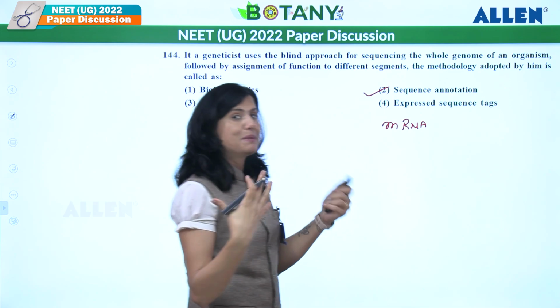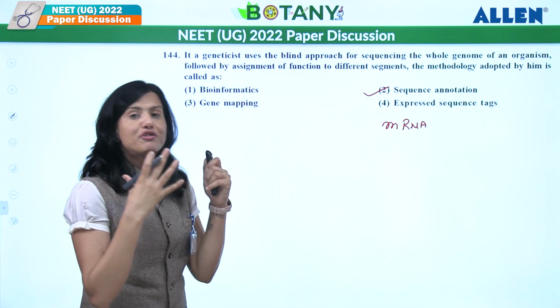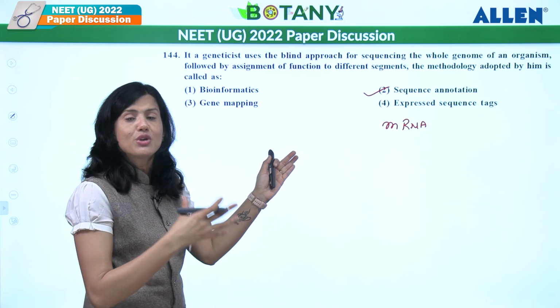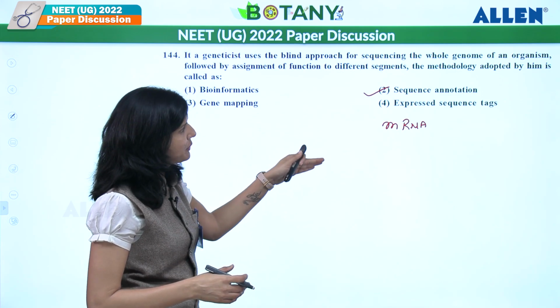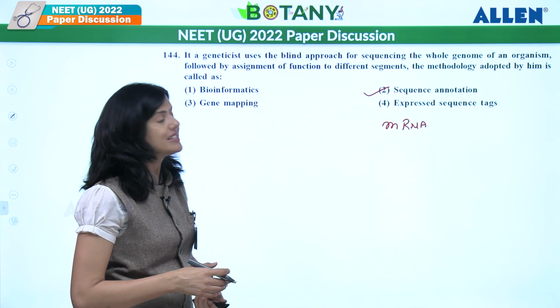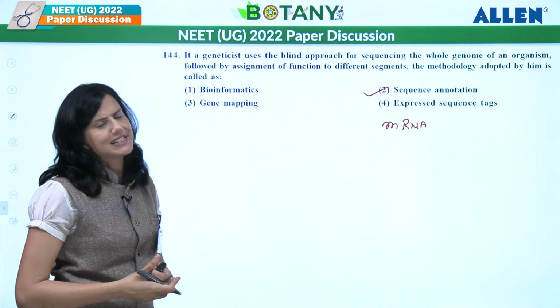Means only the expressing part, mRNA, the expressed tags, which has gone under reverse transcription and produced cDNA. So only 2 approaches were participated here, where sequence annotation was a blind approach, where the complete genome blindly got sequenced.